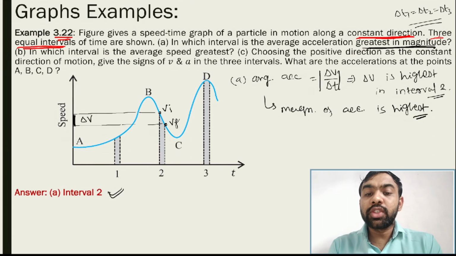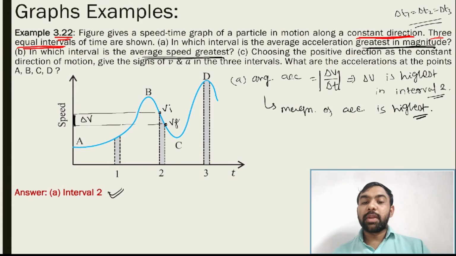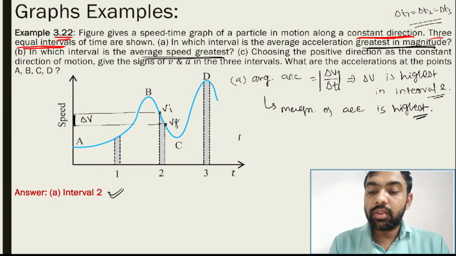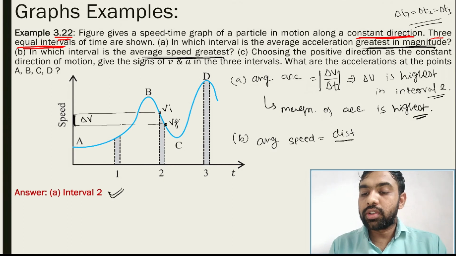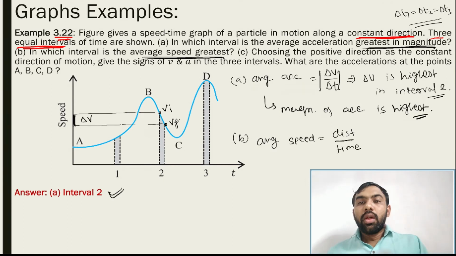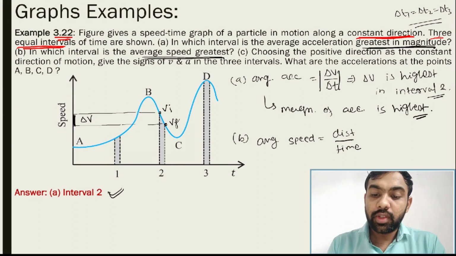Second one, in which interval is the average speed highest? What is the meaning of average speed? Average speed is equal to distance upon time. So here you just find the distance from this graph. This distance is highest.